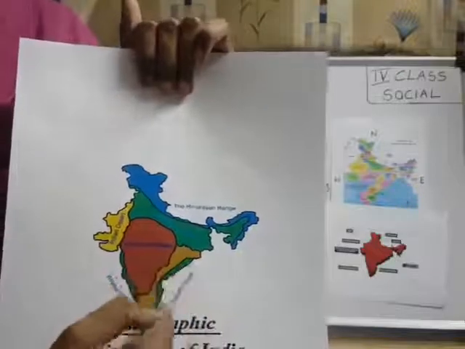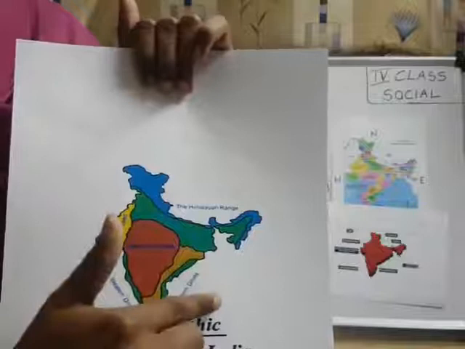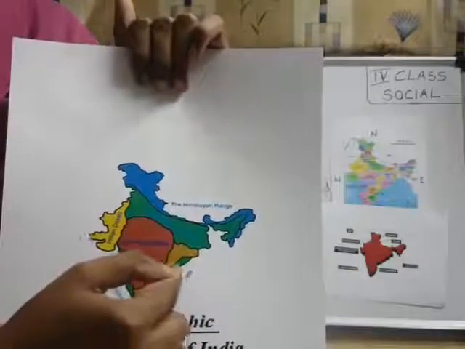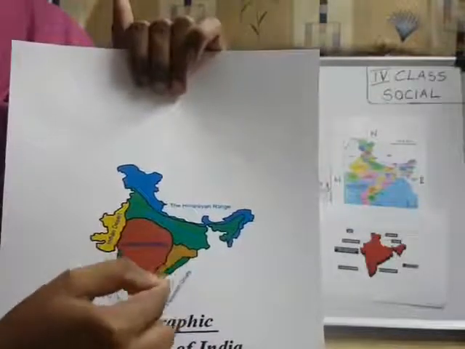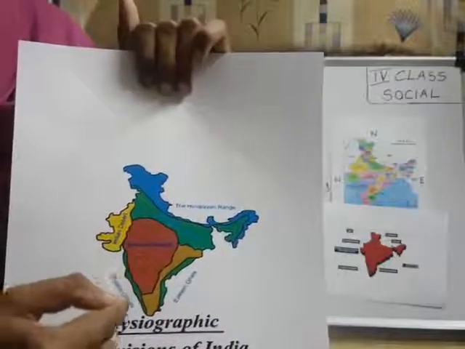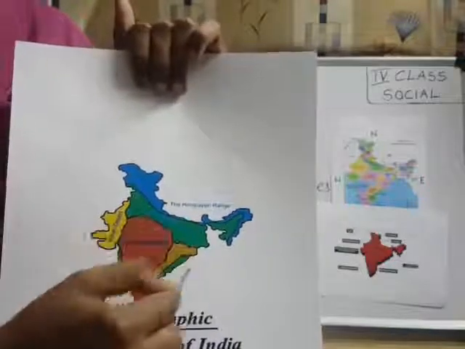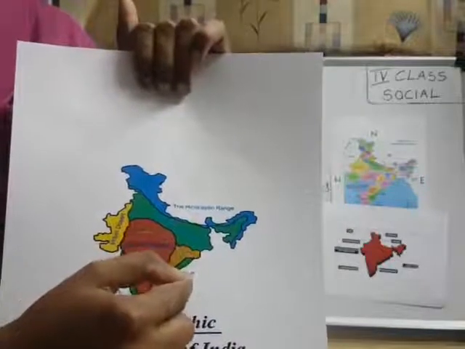Next, this side and this side. What is there? Water is there, no? This side is water and this side is also water. So the land near the water, we call it coastal regions. Okay. So this is the western side, western coastal region, and this is the eastern side, so eastern coastal region.